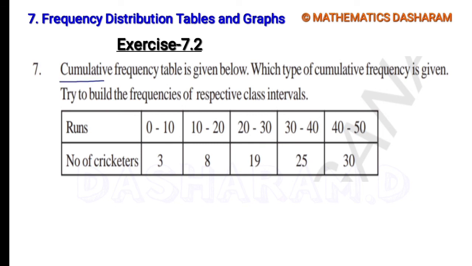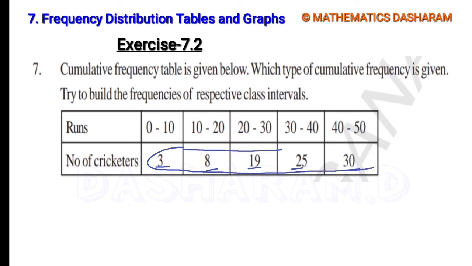Seventh question: a cumulative frequency table is given below. Which type of cumulative frequency is given? Try to build the frequencies of the respective class intervals. See here, runs 0 to 10, 10 to 20, 20 to 30, 30 to 40, 40 to 50. Number of cricketers 3, 8, 19, 25, 30. So the number of cricketers means frequencies.